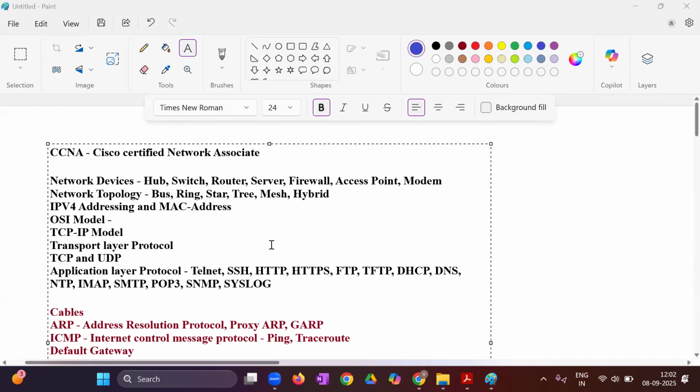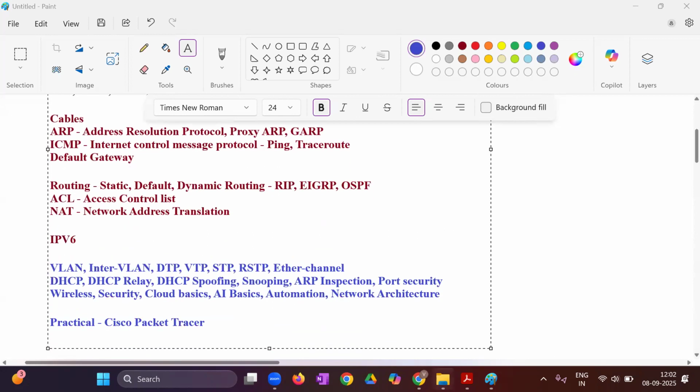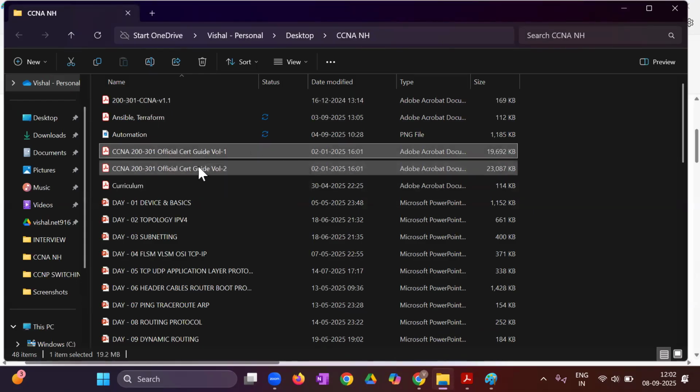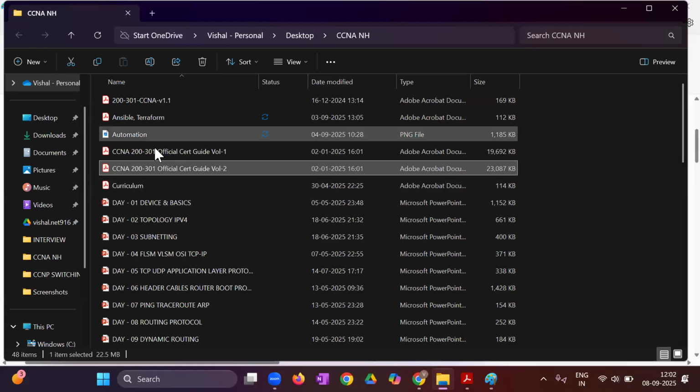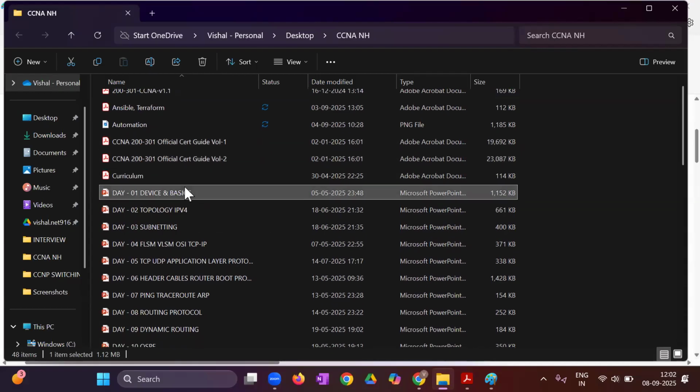Everything is the same. And we have even added certain more topics to understand the basic fundamentals, right? So here we have two books: version 1, volume 1 and volume 2, CCNA 200-301. We'll also be referring to these two books. And the rest we have certain PPTs.